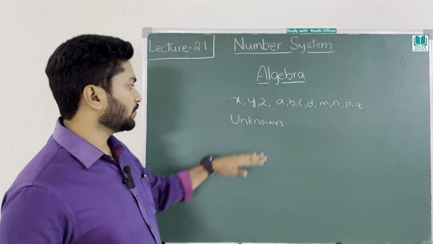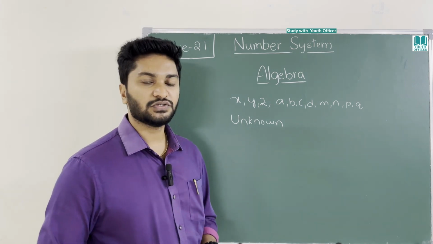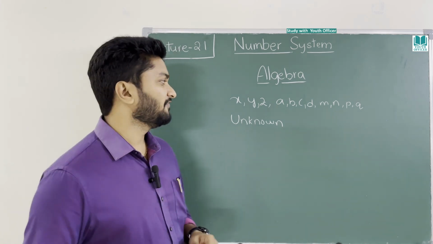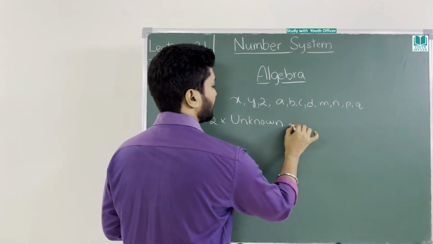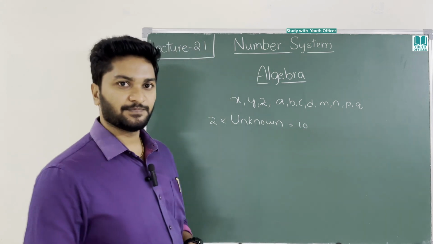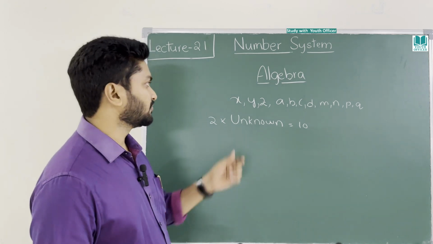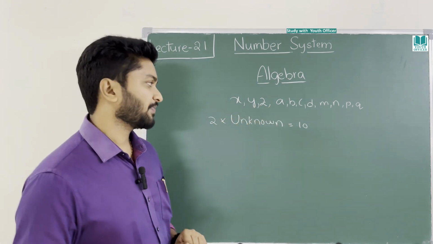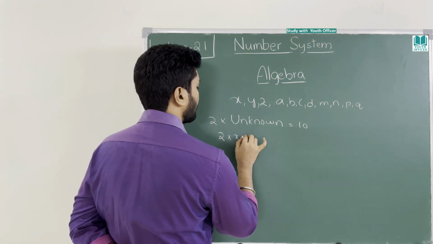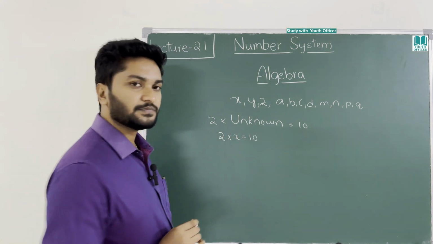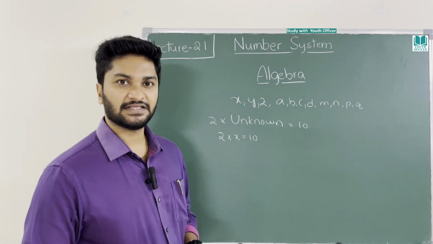So why do we need to know the unknown? Because if we don't know something, it is called unknown. So you need to find that. Every time you can't write it as unknown, like 2 into unknown is equal to some 10. You don't write it like this. So for our convenience, we use single letters. We can write it like this: 2 into x is equal to 10.